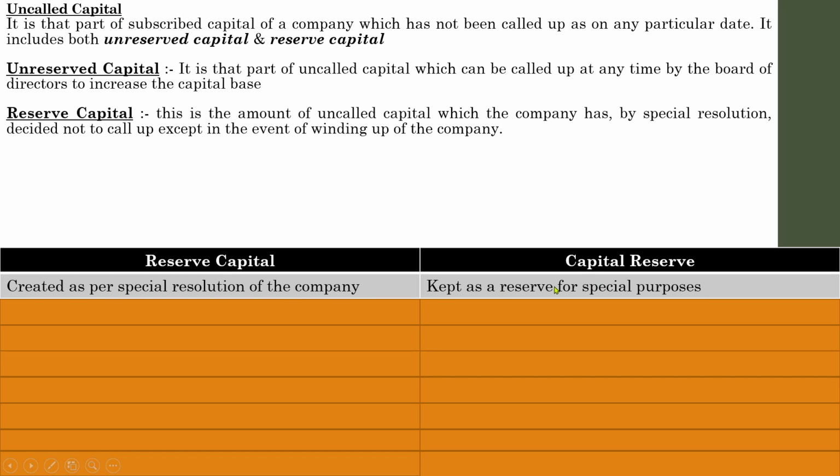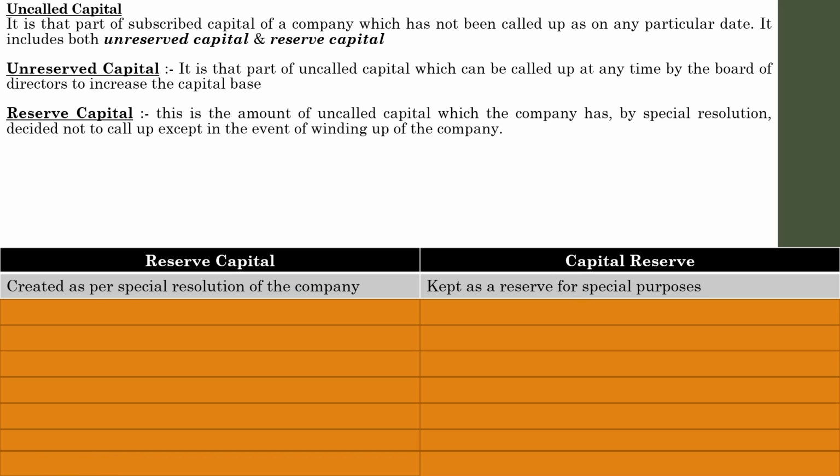But capital reserve is a reserve that is kept for special purposes. There will be special purposes to meet, and for meeting those special purposes the company uses capital reserve. It is not created as per the resolution. We will discuss that during the further explanation. So the first difference is that reserve capital is created as per the special resolution by the company. Here, what is the purpose of capital reserve? It is for meeting special purposes.